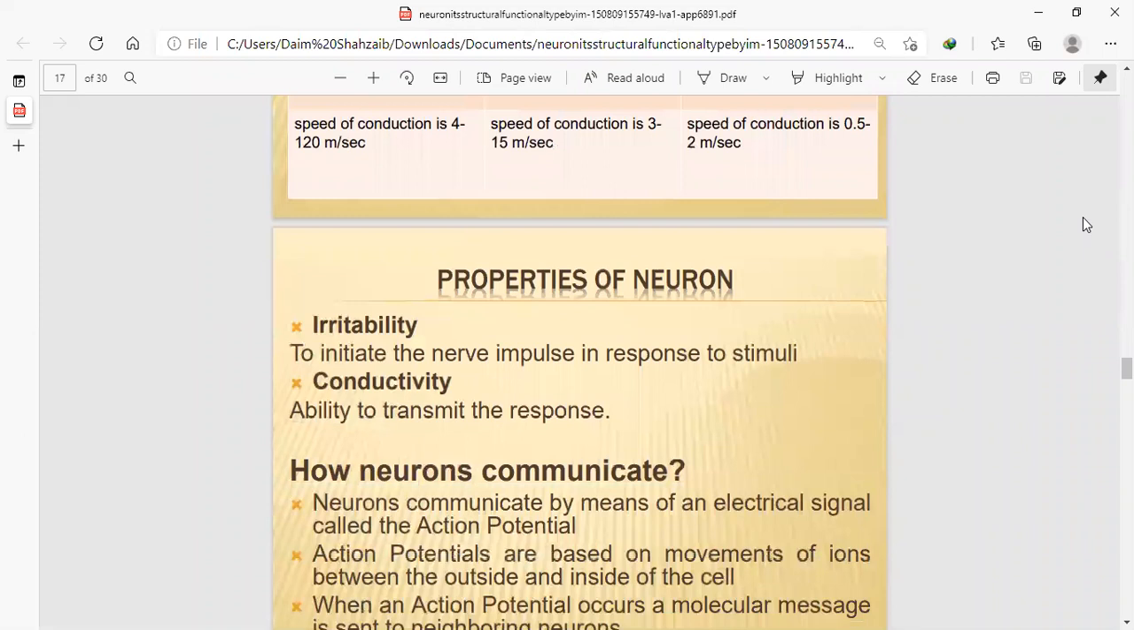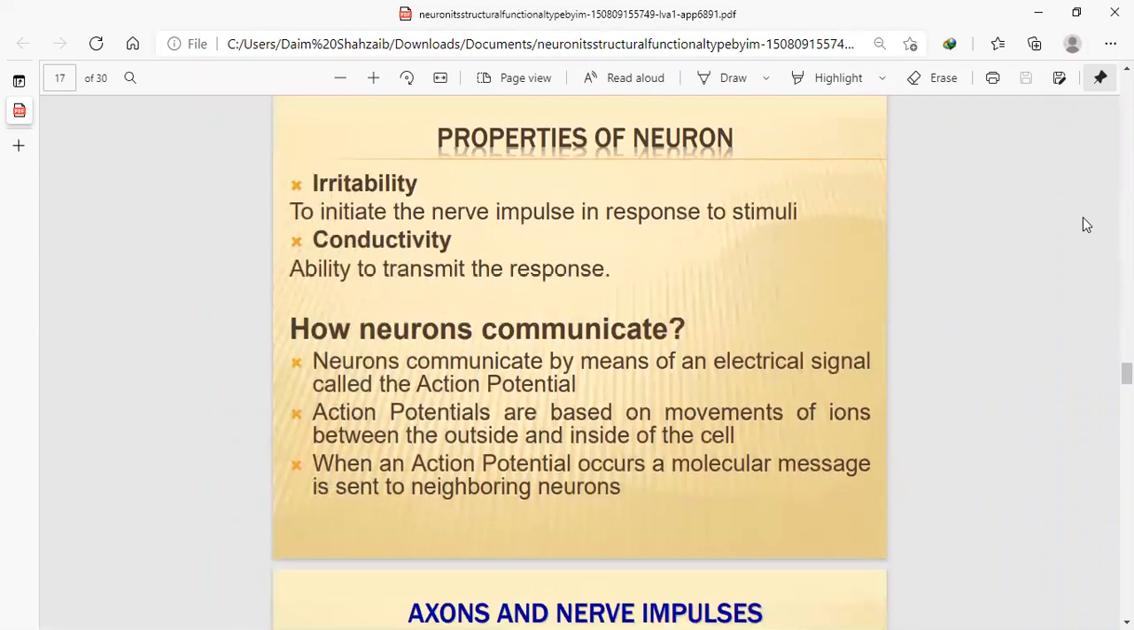Now, properties of neurons: irritability. That is how your body, your muscles or glands, respond to the nerve stimulus, to the neuron that transfers the message to that gland. Conductivity is the ability to transmit the response, to give the reaction to that action.